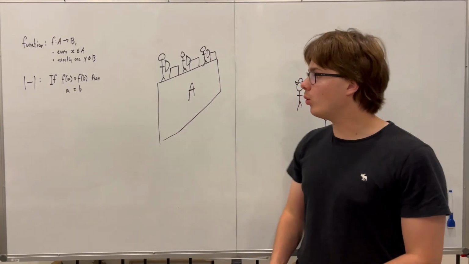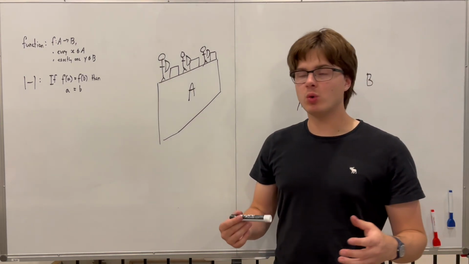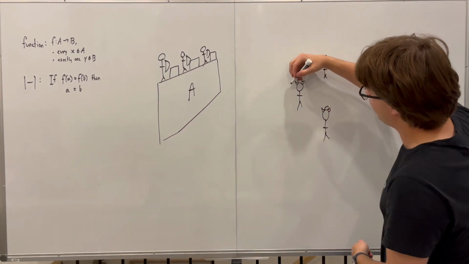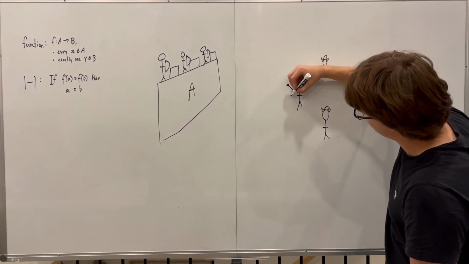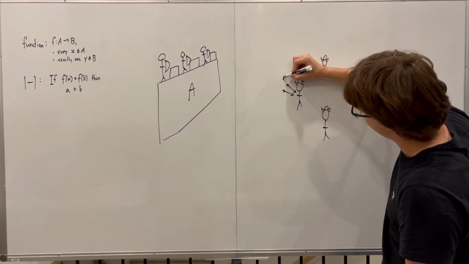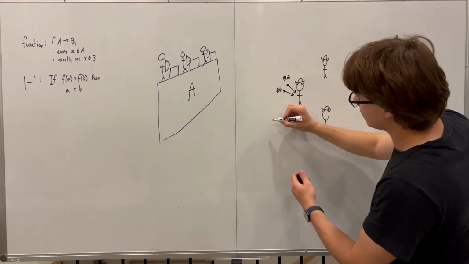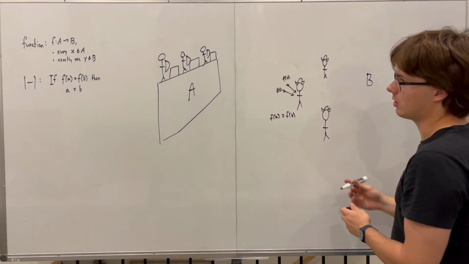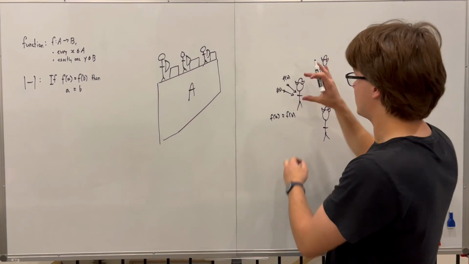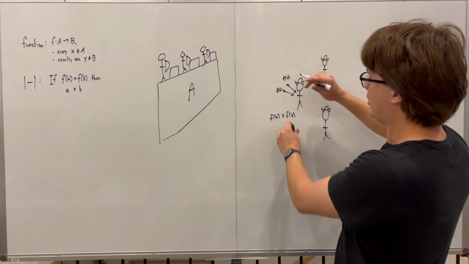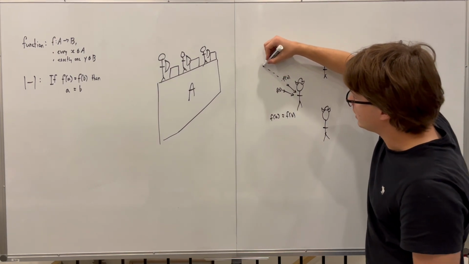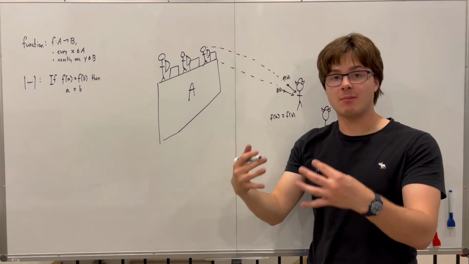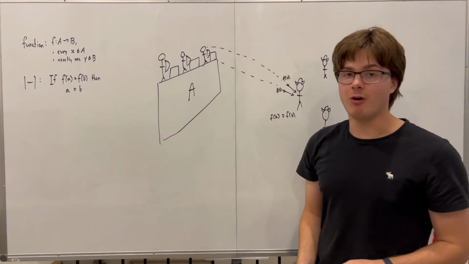So what does one-to-one mean in this analogy? Well, one-to-one means if f of a is equal to f of b, or think of those as your arrows. So if this guy here was hit by two arrows, f of a, f of b, and clearly f of a is equal to f of b because they hit the same target. The targets are what our elements in B are. This is one element, two element, three element. If they are equal, they must have originally come from the same archer. The same archer must have shot both of those arrows.